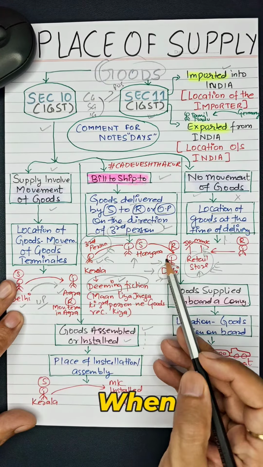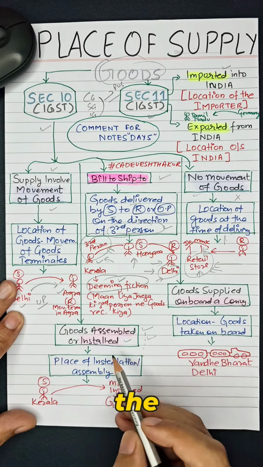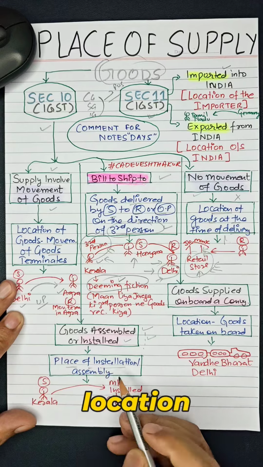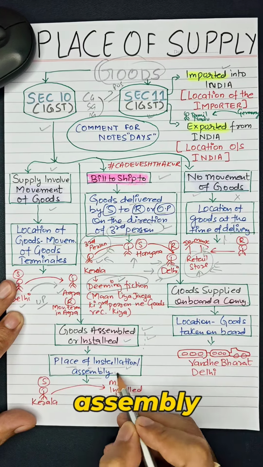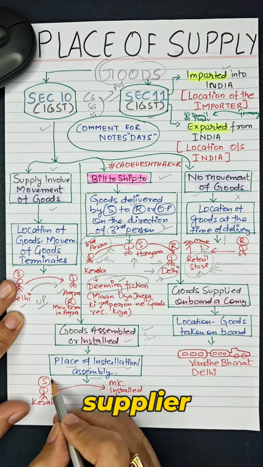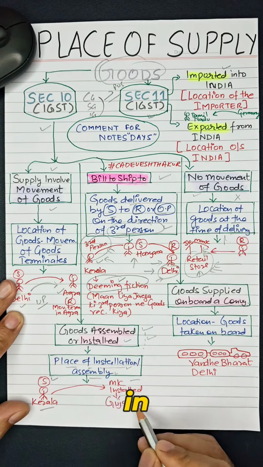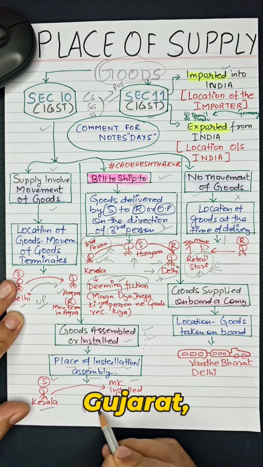When goods are assembled or installed, the place of supply is simple. It's the location where the installation or assembly happens. For example, if a supplier is in Kerala but the machine is installed in Gujarat, the place of supply would be Gujarat, not Kerala.